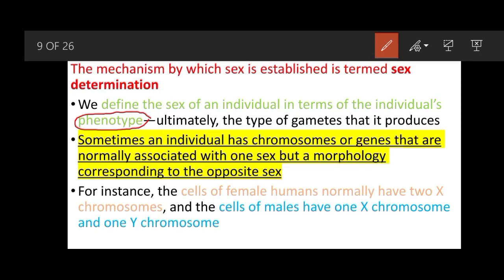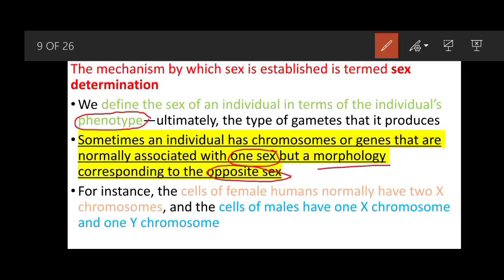Sometimes an individual has chromosomes or genes that are normally associated with one sex, but the morphology corresponds to the opposite sex. When we discuss the examples in our next lecture, we will see this.